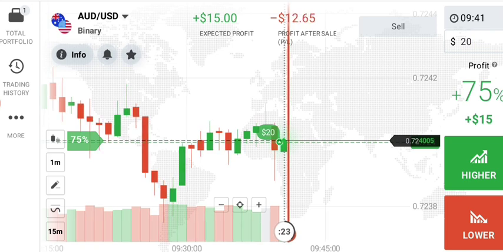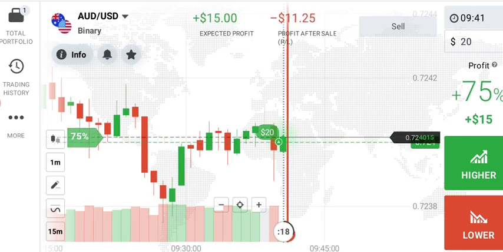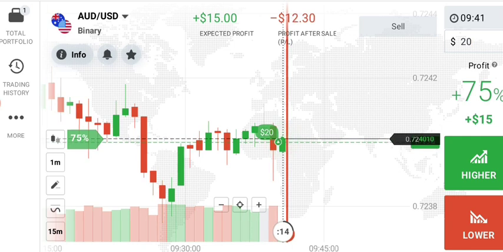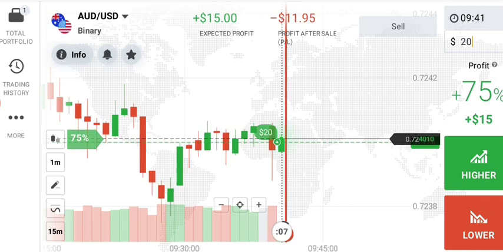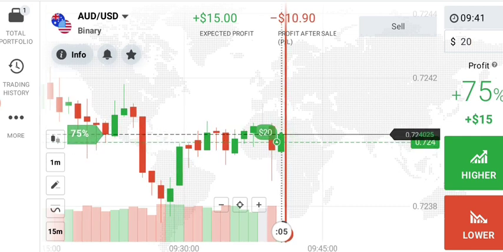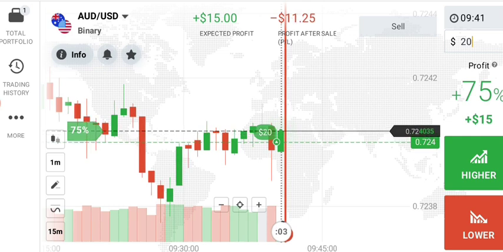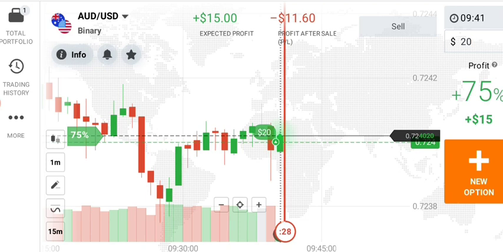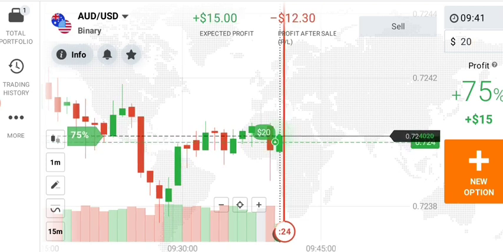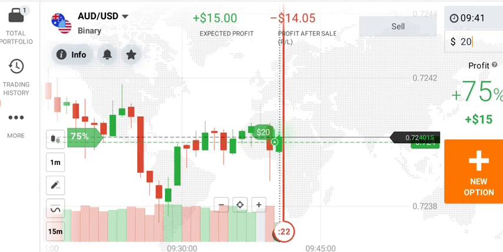Again I am placing here a higher option, but I get a little bit late entry. If the candle comes down, then I will place one more trade. This trade maybe I will lose because of my entry point. I'm not sure about that candle. I'm getting a little bit late entry, but I think it will close as a green candle. It never closes as a red candle.